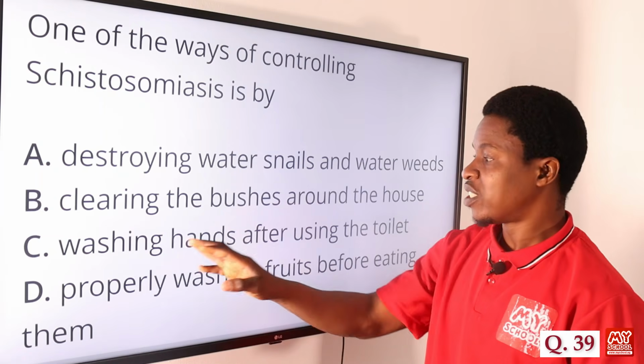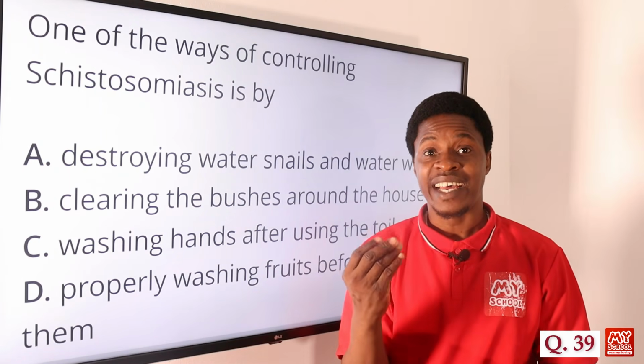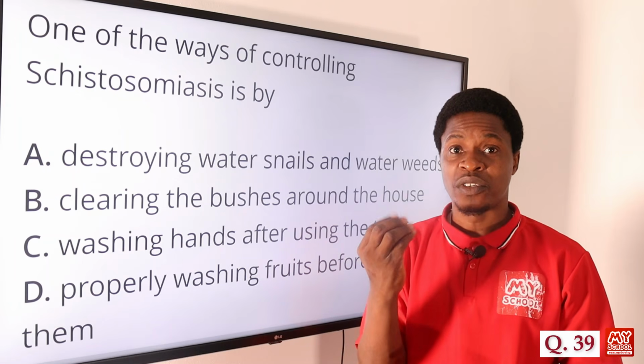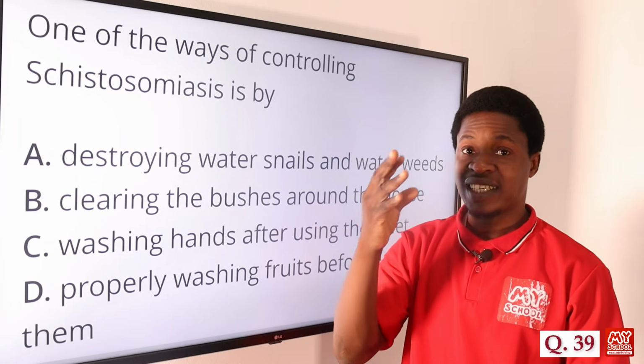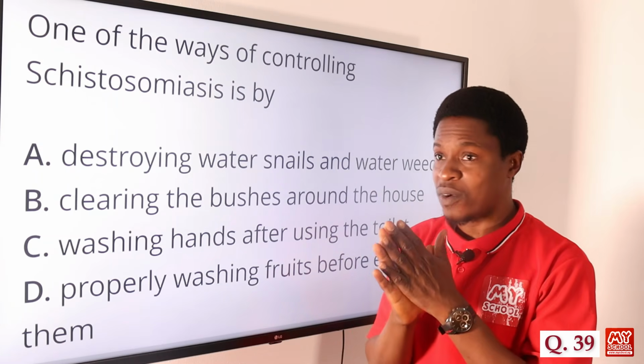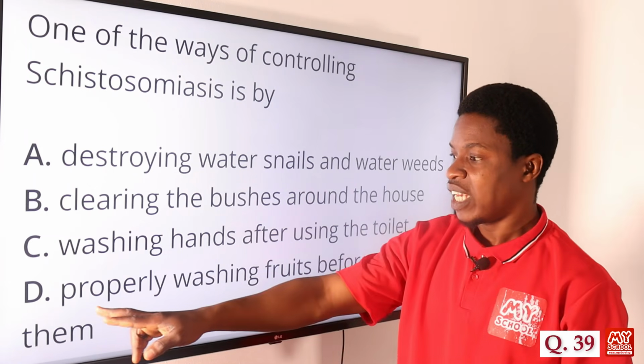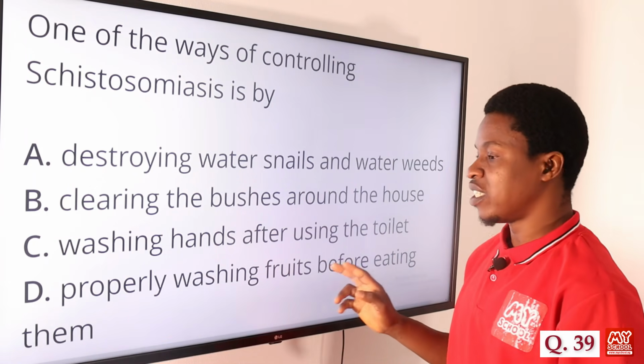Option C says washing hands after using the toilet. No, it is not an infection caused from contaminated food, like washing of hands after toilet use. So schistosomiasis is not caused by that. Option D is properly washing fruits before eating them.